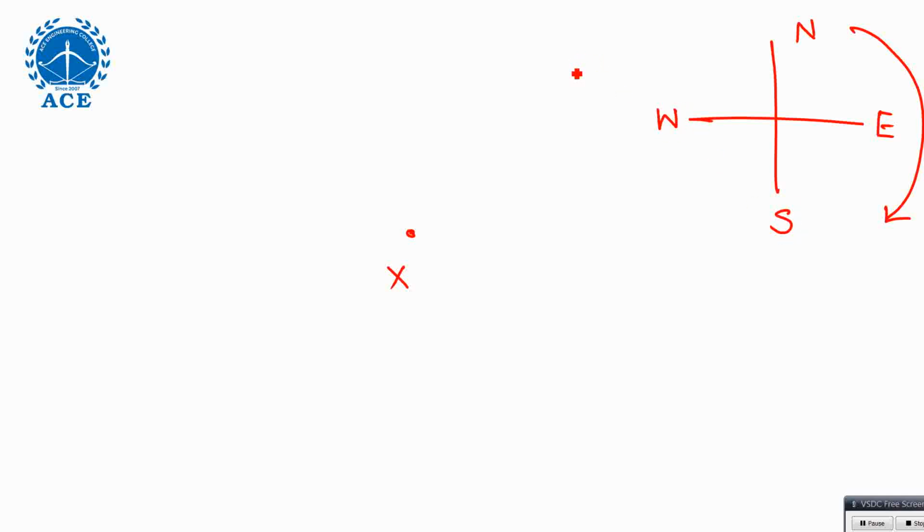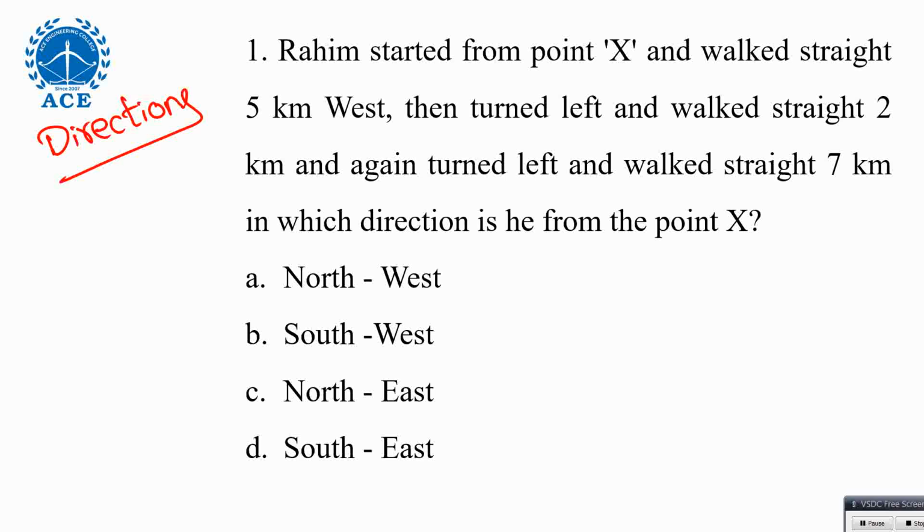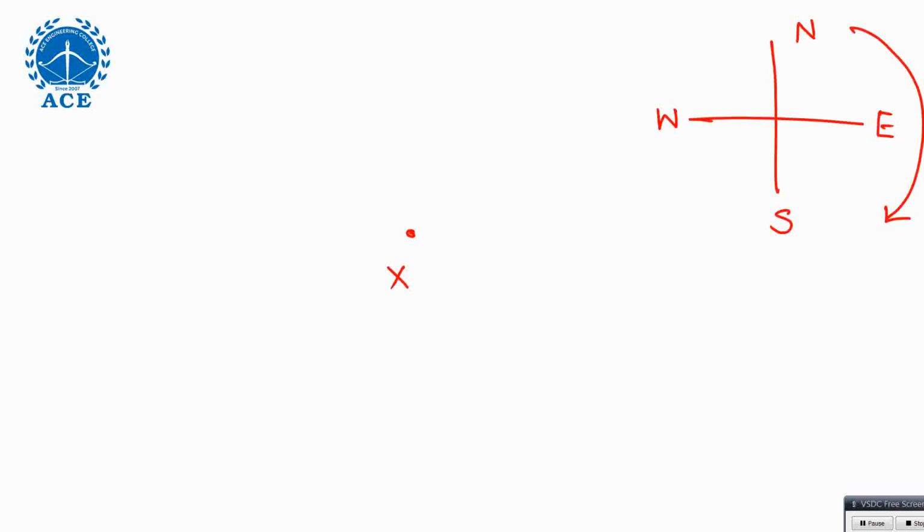On paper you can take north as above, right as east, below as south, and left as west. You started from X and traveled 5 kilometers west.